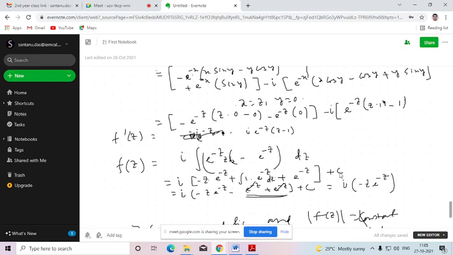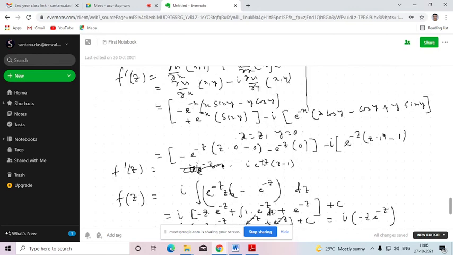Was that clear? Yes, sir. Sir, in the exam, if it comes and we solve from this method, then directly we will write x equal to z and y equal to 0? Yeah. So you will write that by using the Milne-Thomson method, since we are going to use the Milne-Thomson method, we are here substituting x by z and y by 0.